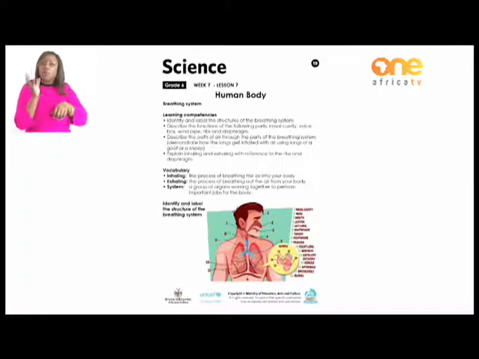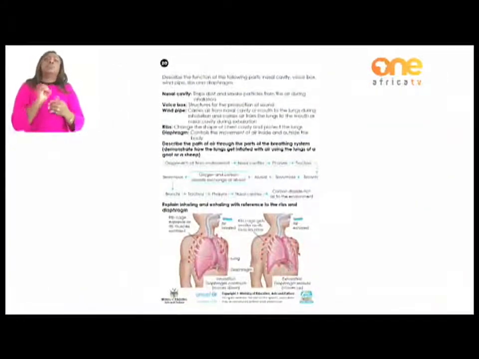Okay? So we continue on page 20. On page 20, we are going to look at the main functions of the main parts of the breathing system. On the previous page, we looked at different parts, but we made it broader for you to have a broader understanding of the breathing system. But now we're specifically looking at the main parts of the system and their functions. Okay? Every part of our body is not just there to decorate us or make us look cute or beautiful, but each part of our body has a specific function that it has to perform.